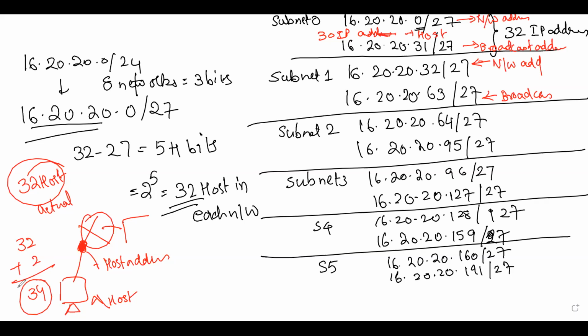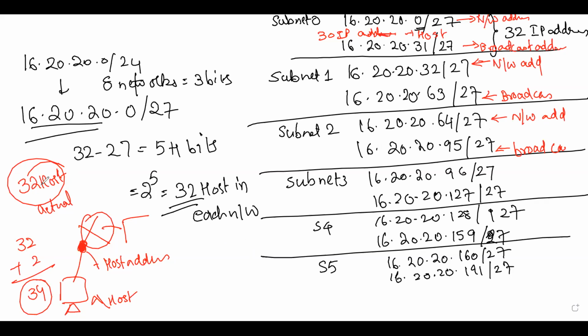We don't go by the idea of, okay, only a 32 host requirement, so I need only 32 IP addresses. We don't go that way. When we are subnetting, the first and the last address in the specific subnet are not used for configuration. They are only used by the routers for their own purposes, when a router wants to broadcast or find the route for any other network. So these two addresses cannot be used for configuration.